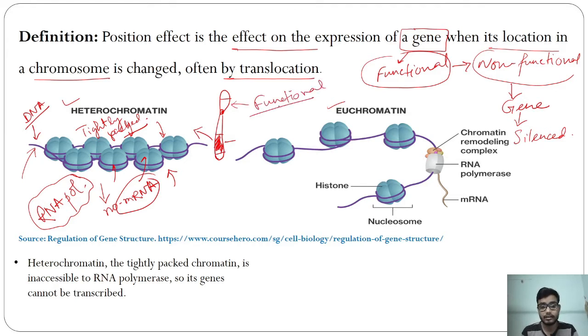In these euchromatin regions, as you can see, nucleosomes are loosely packed with the DNA, and RNA polymerase can bind to that particular DNA region. If this is the DNA, RNA polymerase can bind with the DNA and produce the functional mRNA, but in heterochromatin RNA polymerase cannot bind to the DNA. So this is euchromatin and heterochromatin.